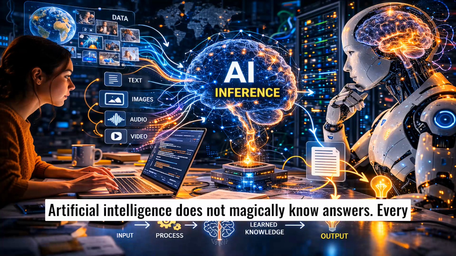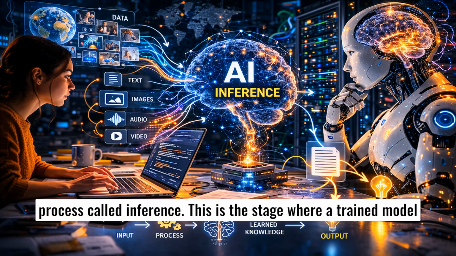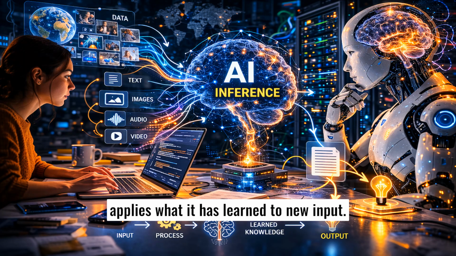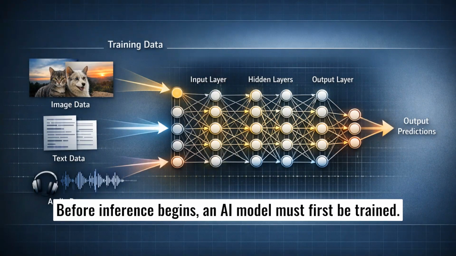Artificial intelligence does not magically know answers. Every response produced by a modern AI system happens through a process called inference. This is the stage where a trained model applies what it has learned to new input. Before inference begins, an AI model must first be trained.